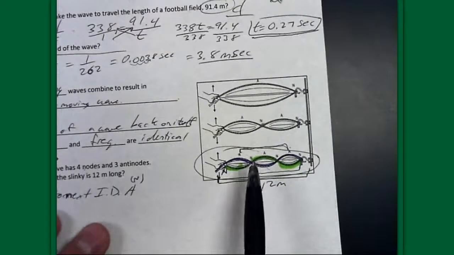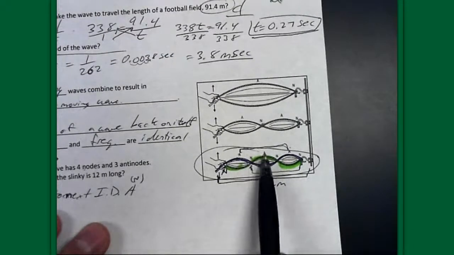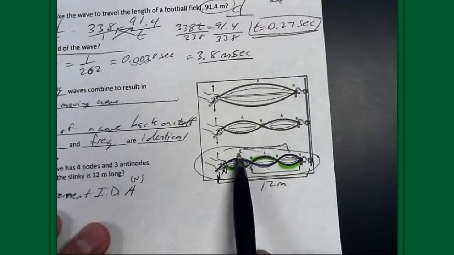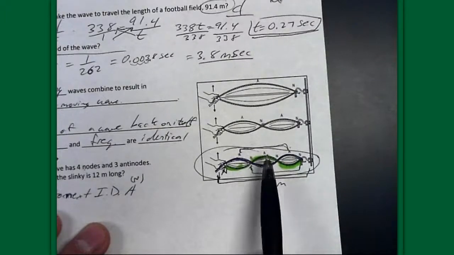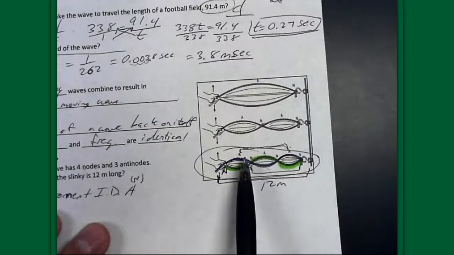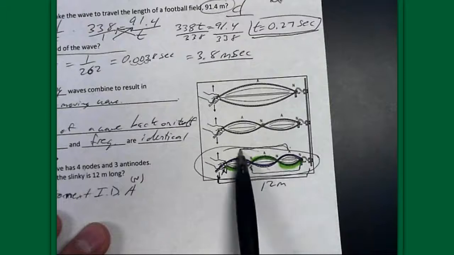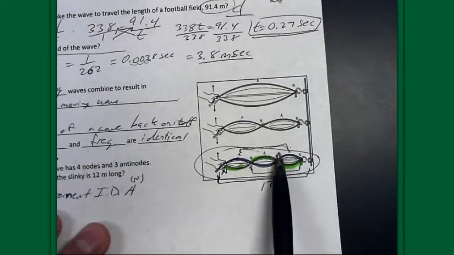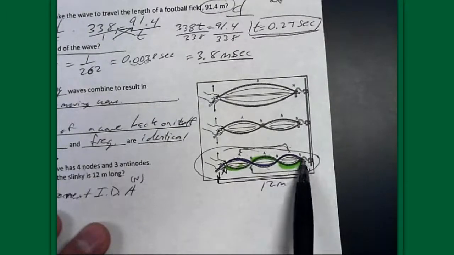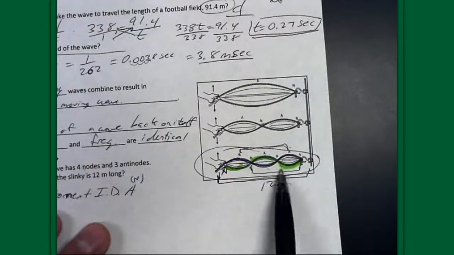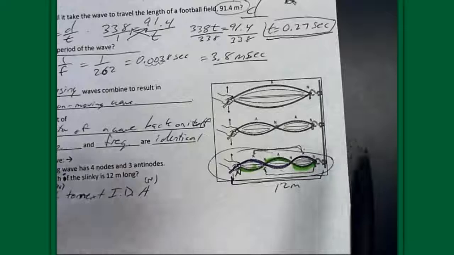In other words, it's not from one antinode to the next. This is only a half wavelength because this antinode is only there because of the other wave. It's the distance from one antinode to the next identical antinode. This part of the wave is identical to this part of the wave because the purple is in the trough, in the crest formation in both places.